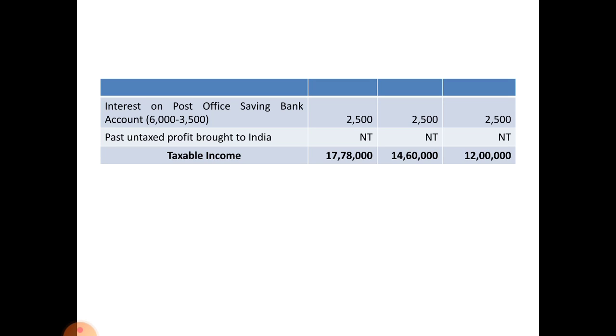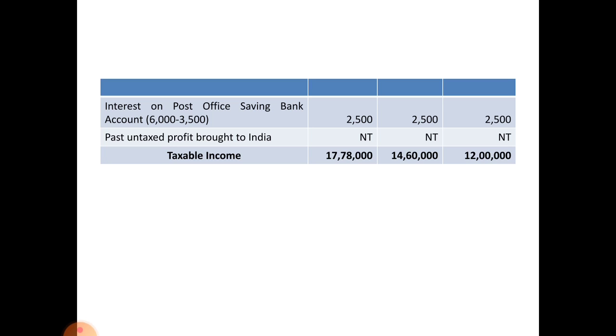Next, see interest on post office saving bank account up to 3,500, exempted from tax. Above 3,500, taxable. Here above 3,500, 2,500, that is taxable. Next one, past untaxed profit brought to India, not taxable.